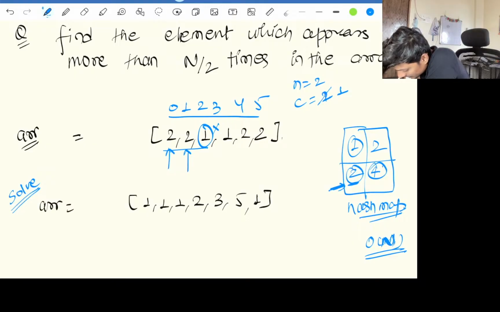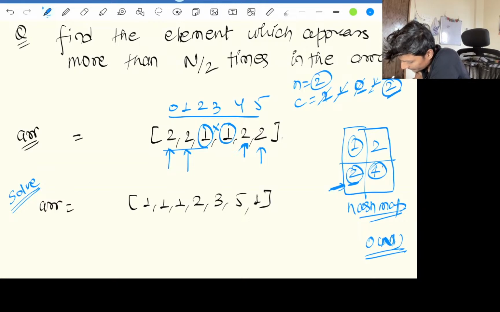Again if the number is not 2, we'll decrease the count to 0. As soon as the count reaches 0, whatever the next number is will be our candidate. Over here it is 2 again. So this 2 is our majority element.